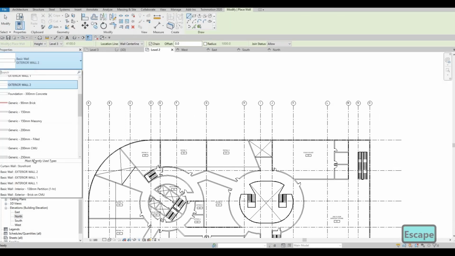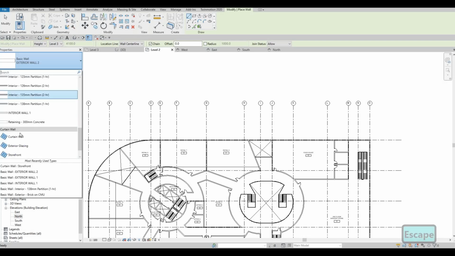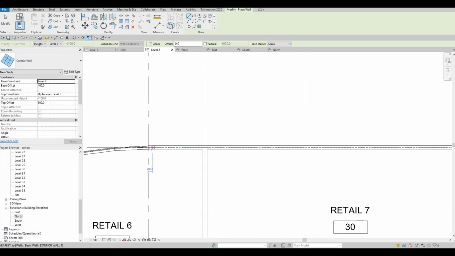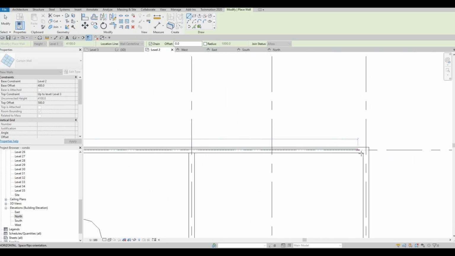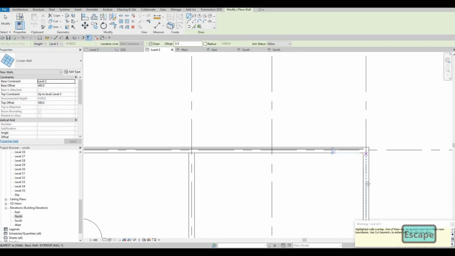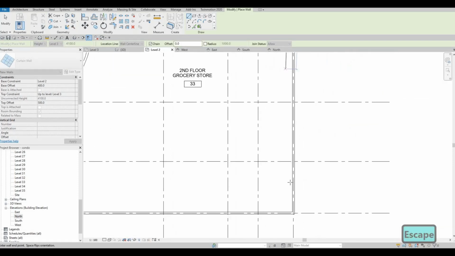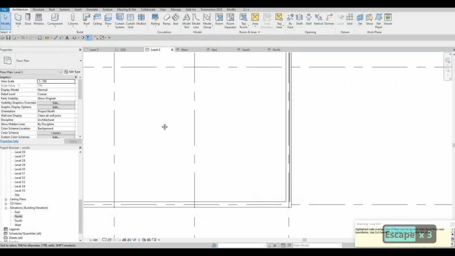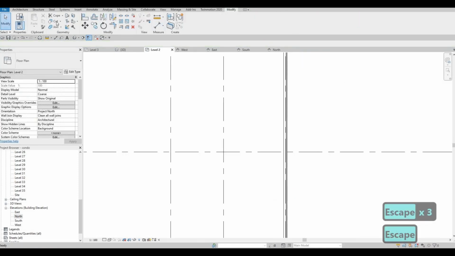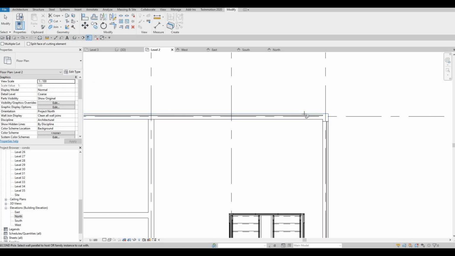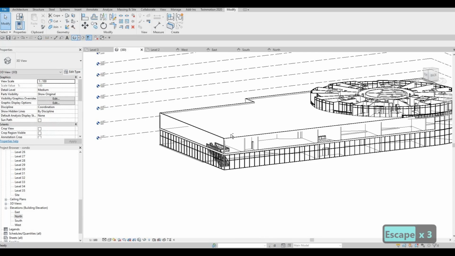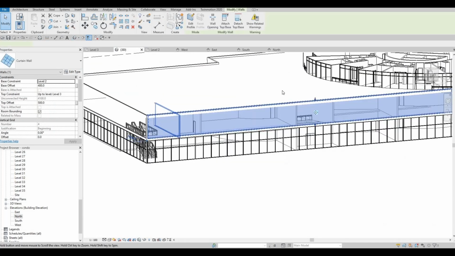So click on wall and then go down, curtain wall. And then here we're going to add this like that all the way at the end. And then here as well, all the way to the end. And then after that, go to modify, cut geometry, select the wall first, and then the curtain wall. And then let's look at it at 3D. So it's looking like that.